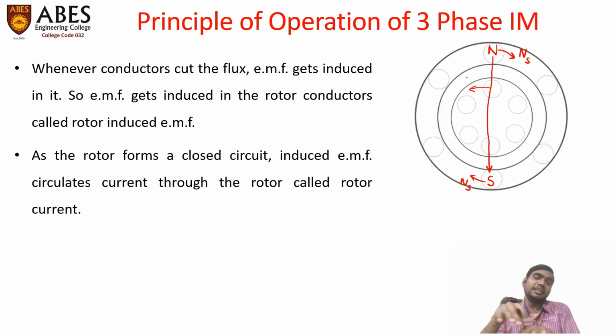In the first case, the conductor is stationary and the magnetic poles are rotating in the clockwise direction. In the second case, the magnetic poles are stationary and the conductor is rotating in the anti-clockwise direction.